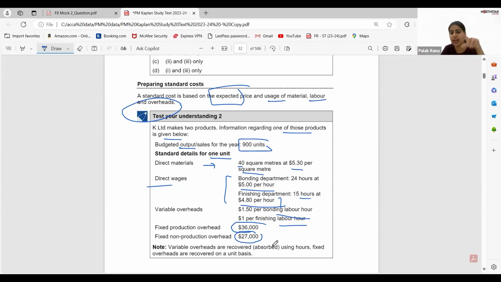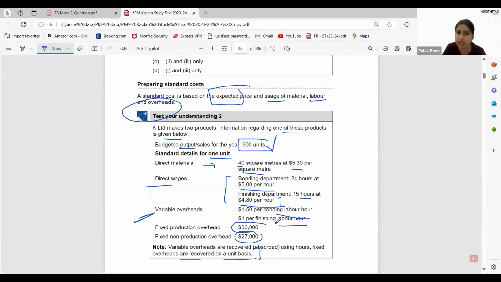Now they have written a note that variable overheads are recovered or absorbed using hours. That means these variable overheads are to be recorded on the basis of hours. And fixed overhead is recovered on a unit basis. That number of units will decide the fixed overhead per unit rate.